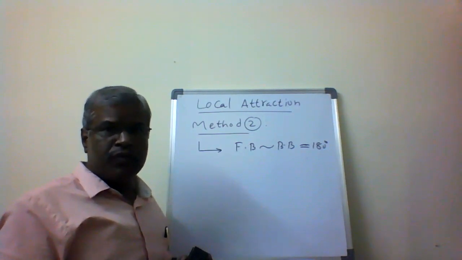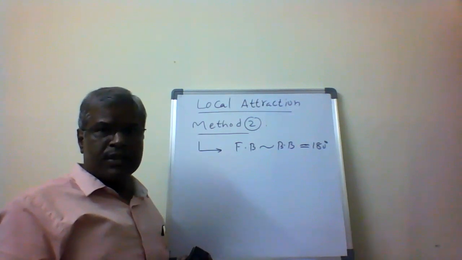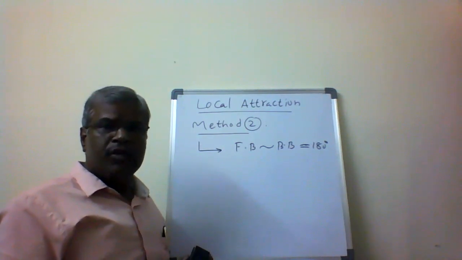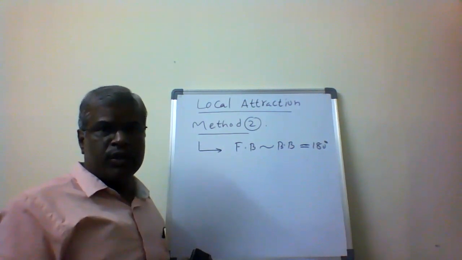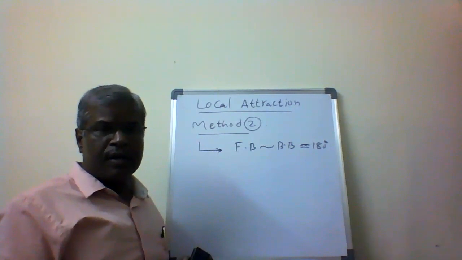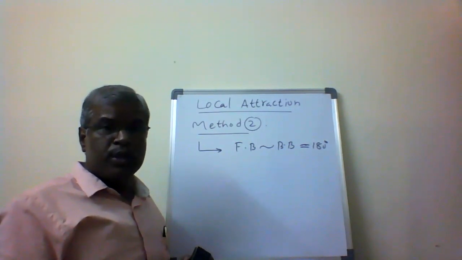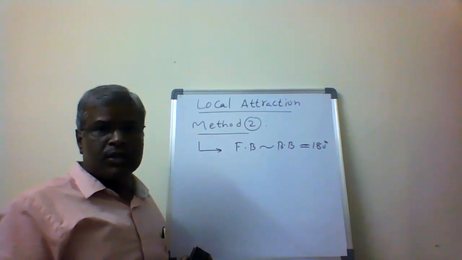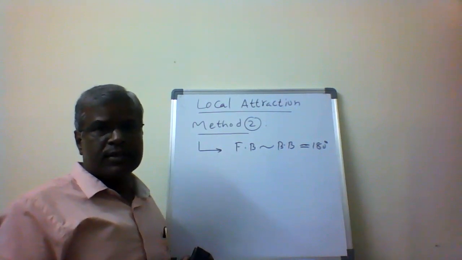If the difference of forward bearing and backward bearing for a given traverse is satisfied with 180 degrees for any one line, or even two lines, then I start from that line and calculate the error. The correction is applied and the error is distributed to the other sides of the traverse, and finally I achieve the corrected bearings of the lines, and then the corrected angles of the lines.